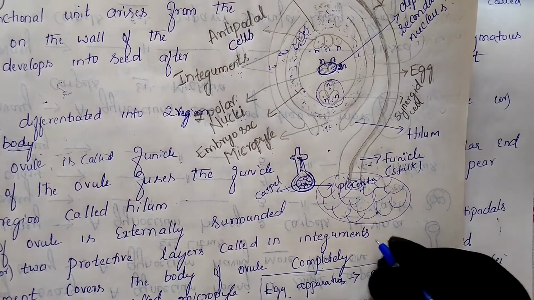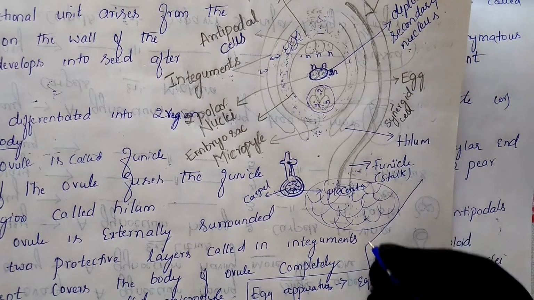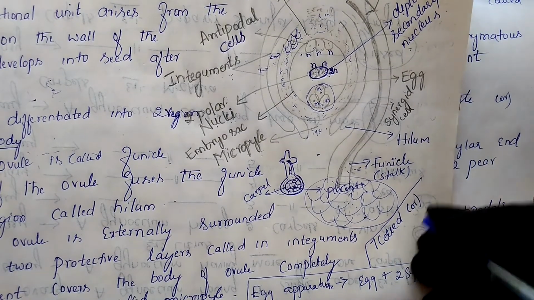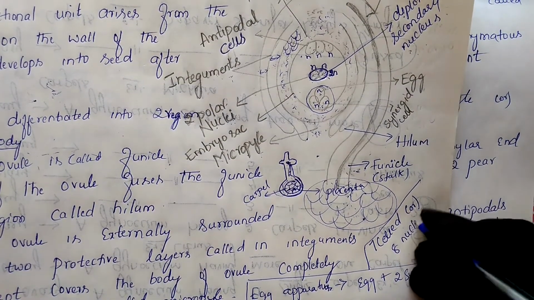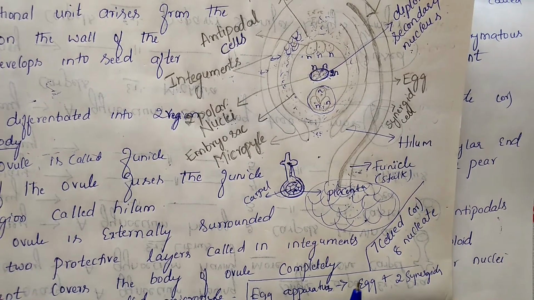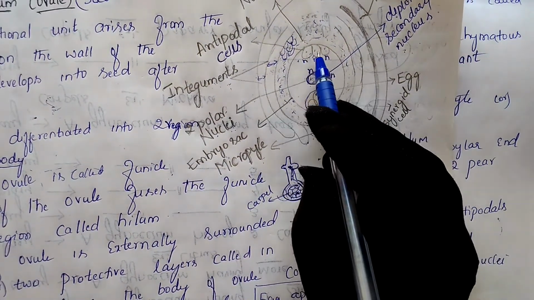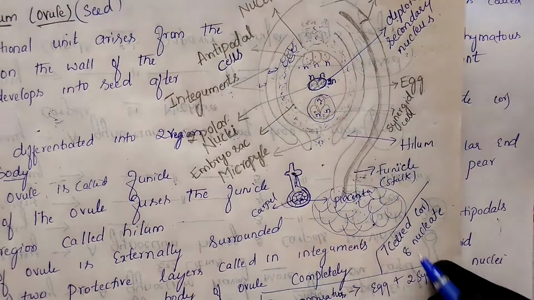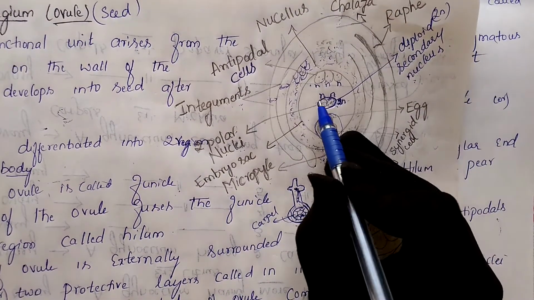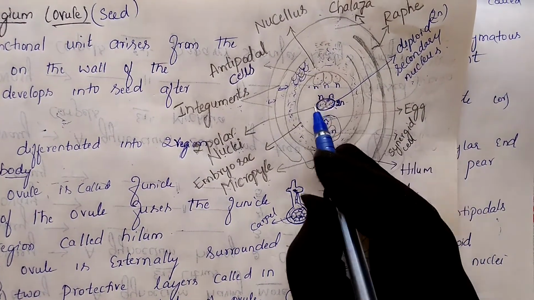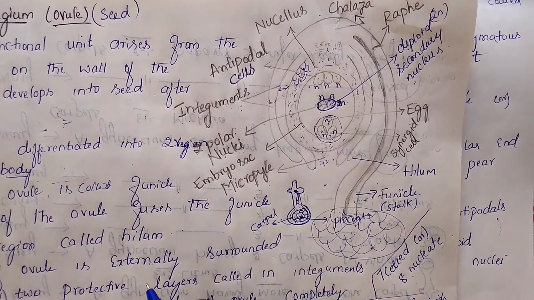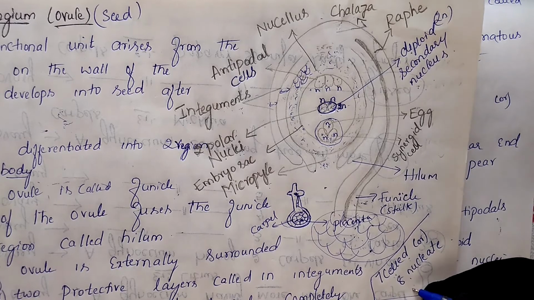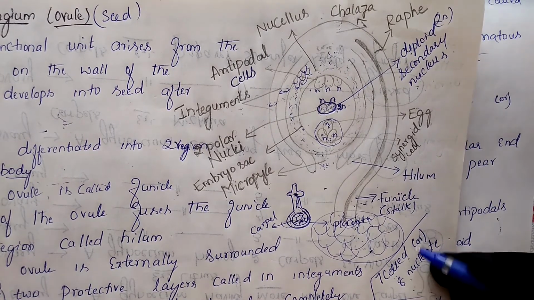We are calling it a 7-celled or 8 nucleated embryo sac. Seven cells means, see, this is one cell, 1, 2, 3, 4, 5, 6, and this one, the diploid one, makes 7 cells. Or else we can say 8 nucleated: if it is haploid, then 1, 2, 3, 4, 5, 6, 7, 8. Understand? So like that, this ovule embryo sac is called 7-celled or 8 nucleated. We can tell both like this.